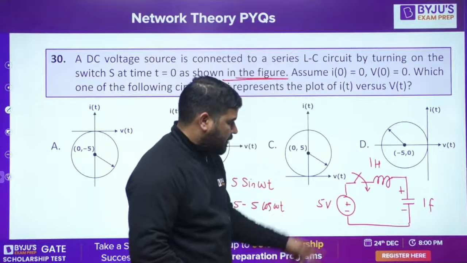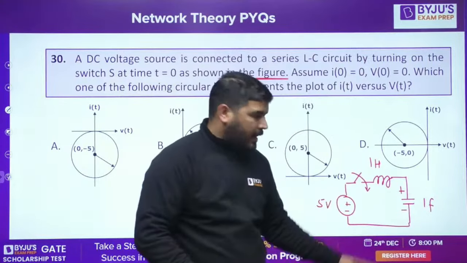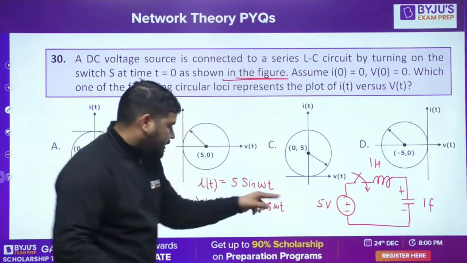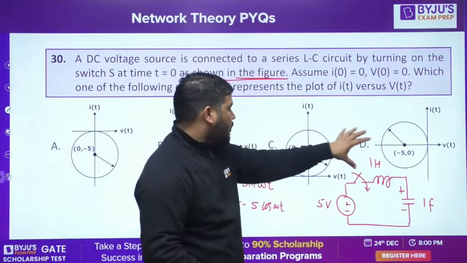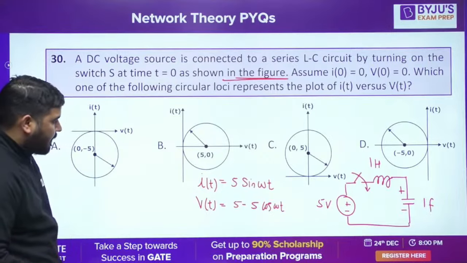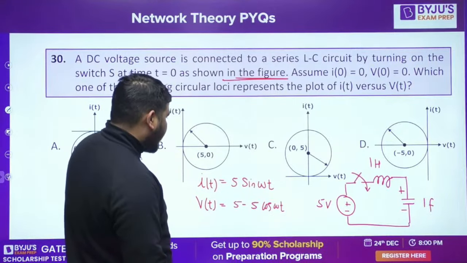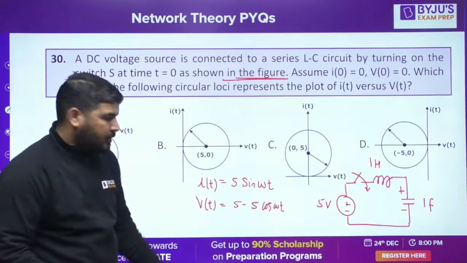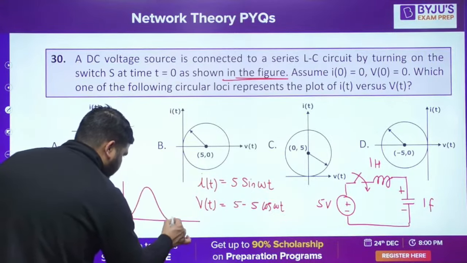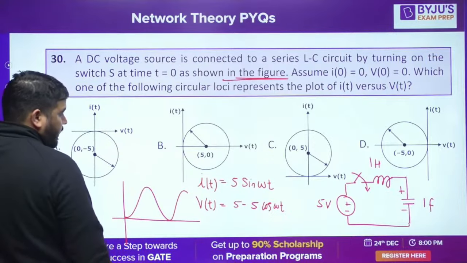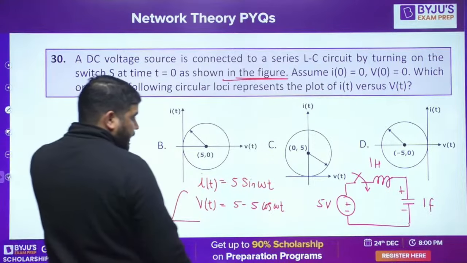This is voltage equation. You can check. You can use the Laplace transform to calculate this voltage. Okay. This is the voltage equation. This is the current equation. Now I need to check which locus is correct. V and I. Okay. So voltage can never be negative. If you look at this, voltage will always be positive.